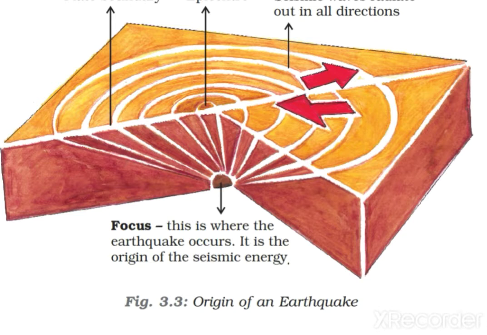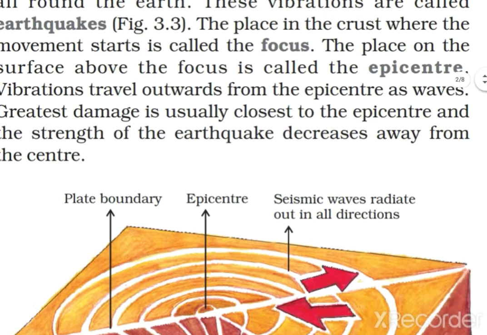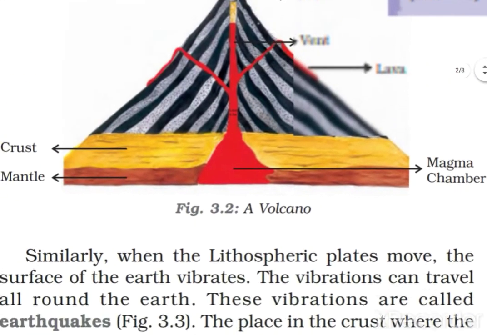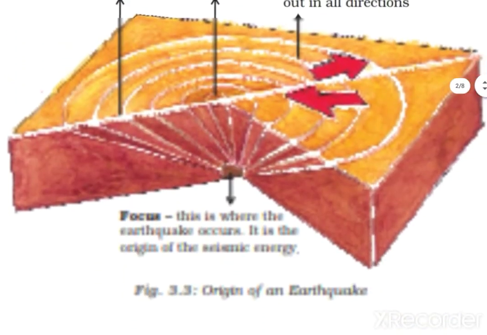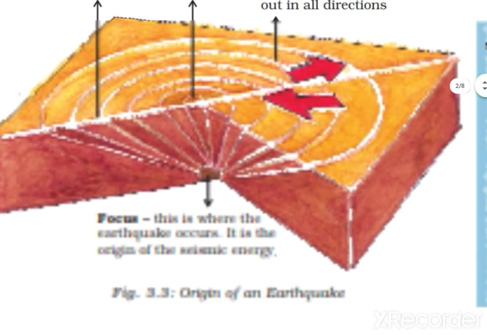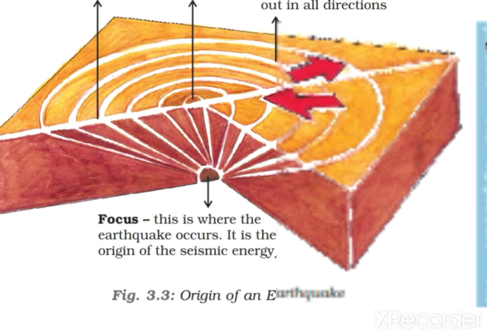So this is the diagram of seismic waves or the epicenter. It is not a diagram of a particular earthquake, as you saw in the volcano diagram. Here the title is origin of an earthquake, showing how an earthquake starts from the epicenter.